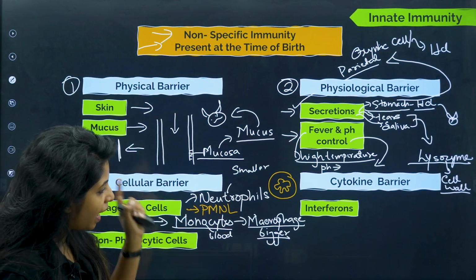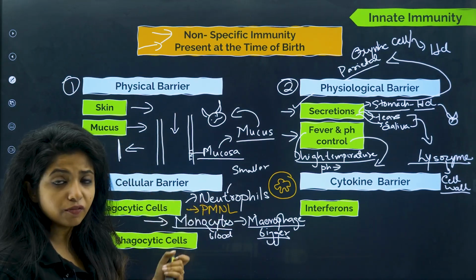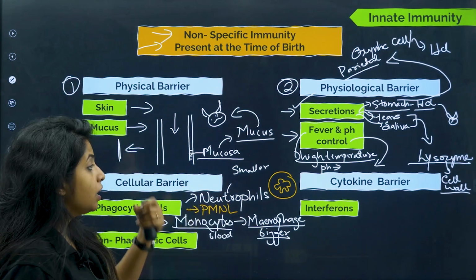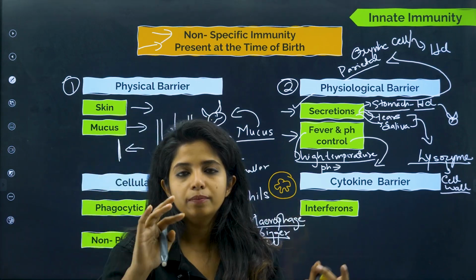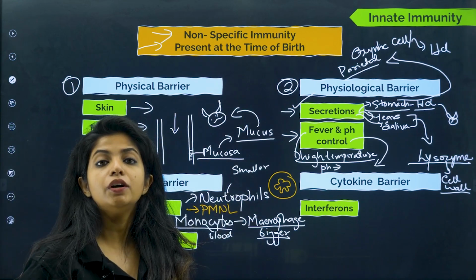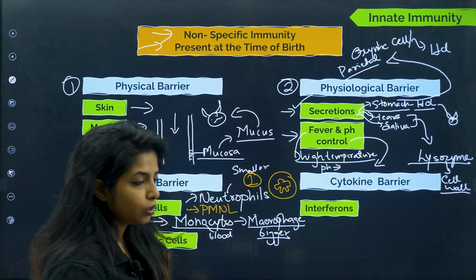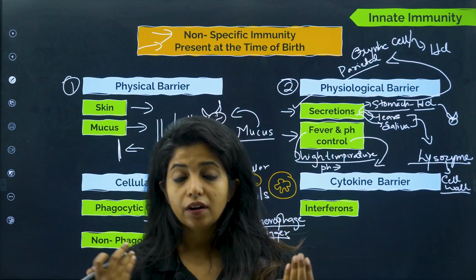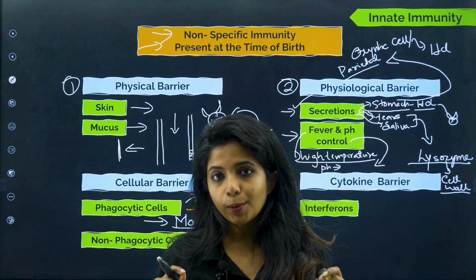So neutrophils and macrophages are both phagocytic. What is the difference? Here the nucleus is different, which is why it is known as polymorphonuclear leukocyte, and macrophages are bigger in nature. Now neutrophils are the ones that, for example, when one pathogen comes, the first one to go there would be a neutrophil. Then the neutrophil calls, hey macrophages, come, you also come. Second come the macrophages, and they now destroy everything which is causing trouble for our body as well. Will you be able to remember this? It is easy.